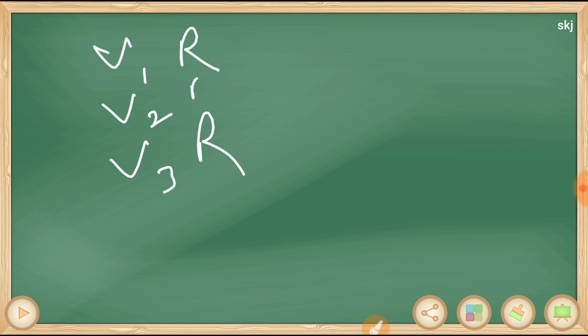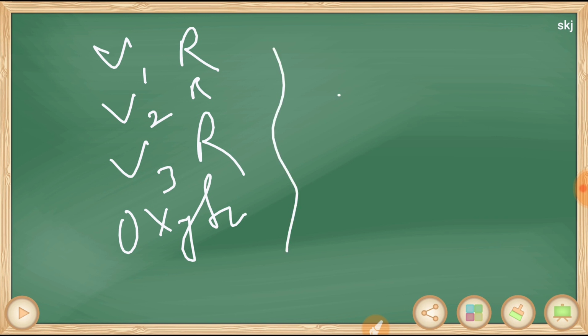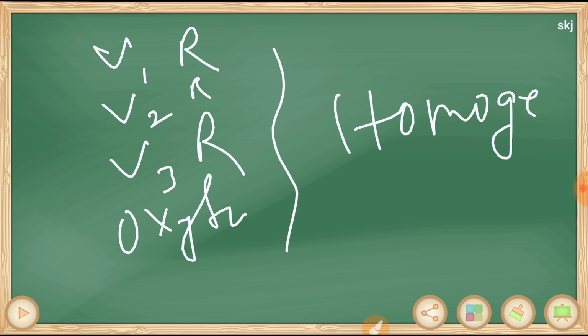If we ask about the V1 receptor, V2 receptor, V3 receptor antagonist, and the oxytocin receptor, all are homogeneous in nature, chemically homogeneous.